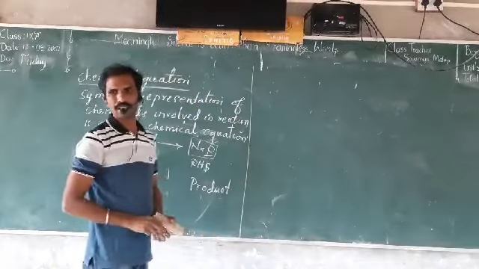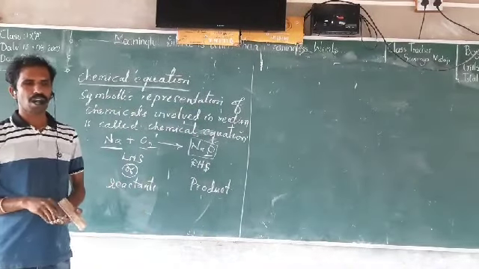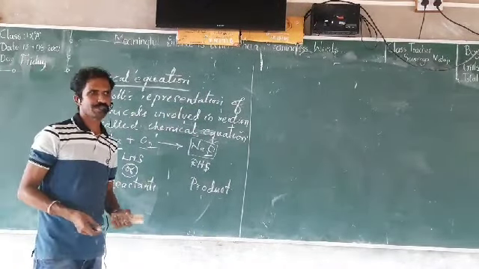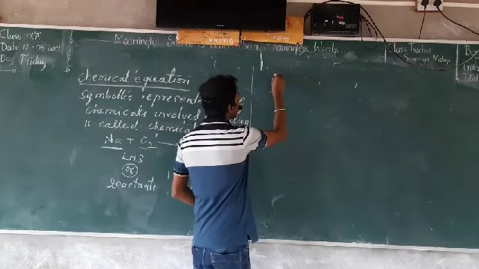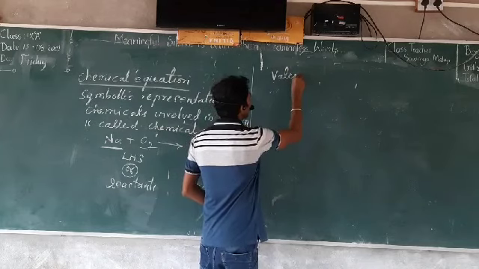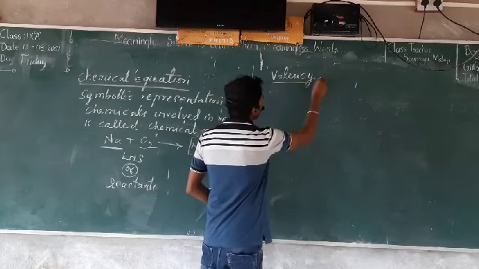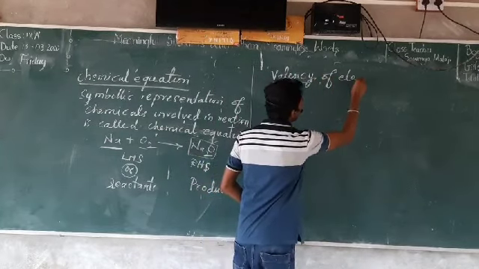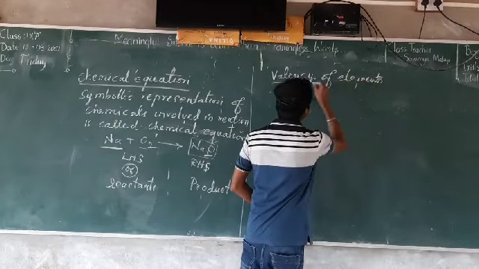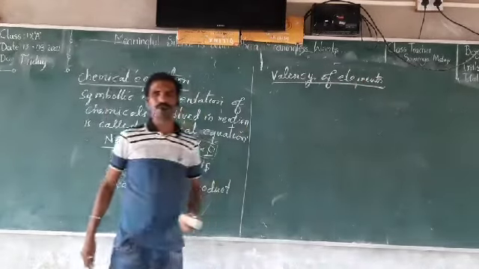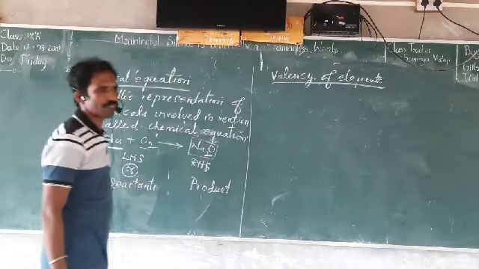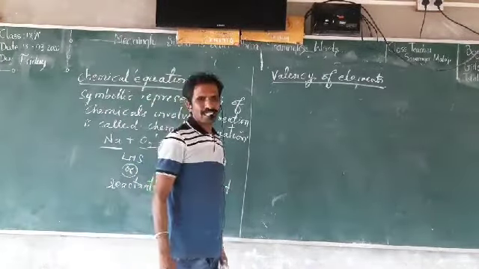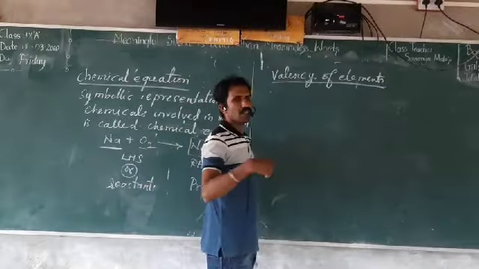So now we'll learn how to write a chemical equation. Already you know the valency of the element. By using this valency of the element, we can write the chemical equation. So I'll tell you one example, how to write aluminum oxide.